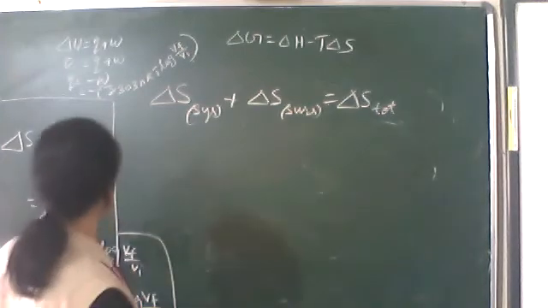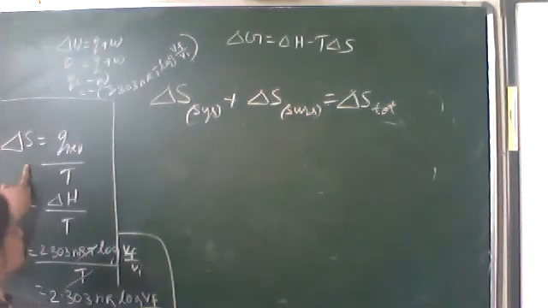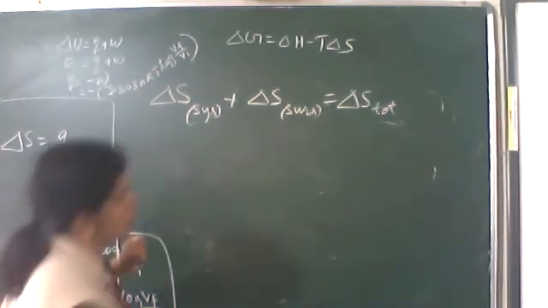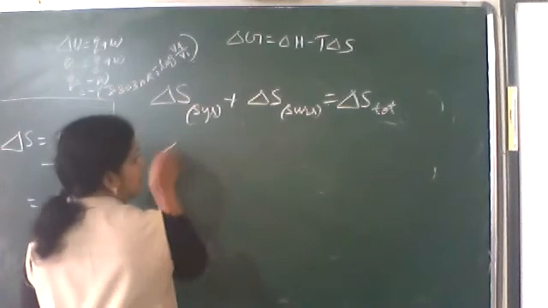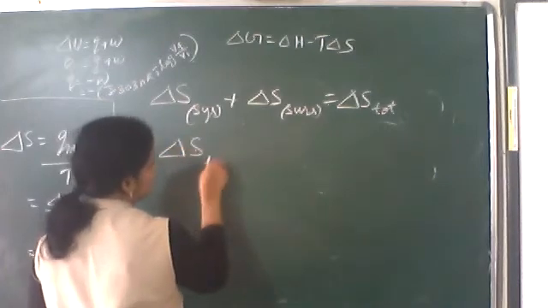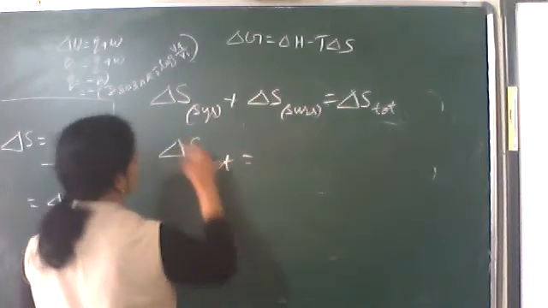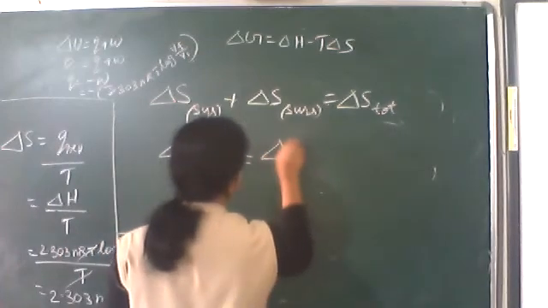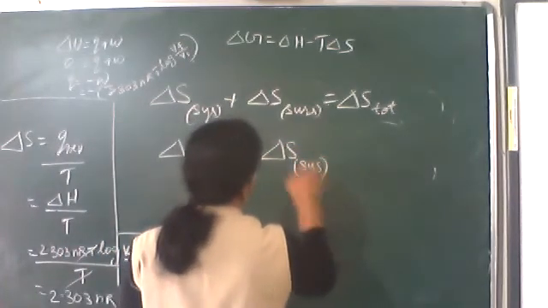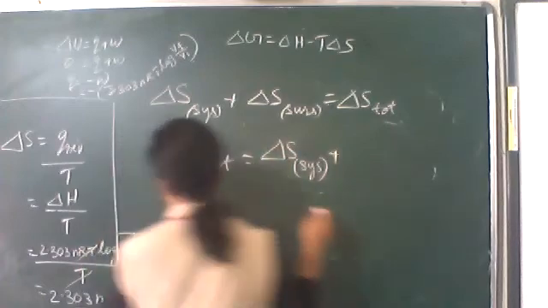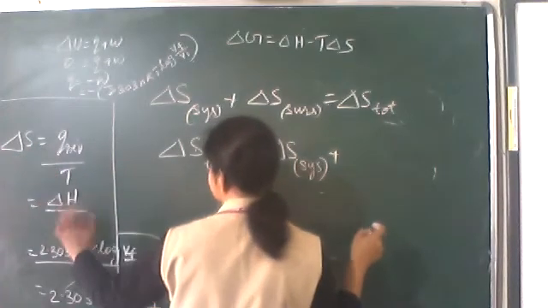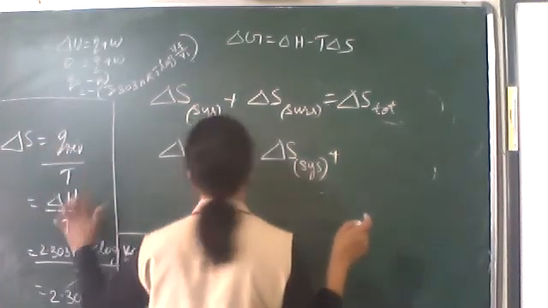Now, my point is delta S is equal to delta H upon T. So I am going to write delta S total is equal to delta S system plus delta S surroundings. If this is surroundings, this is also surroundings; if this is system, this is system.